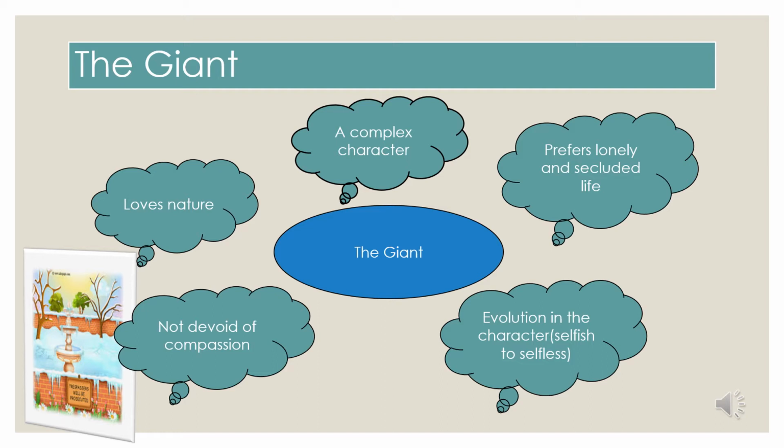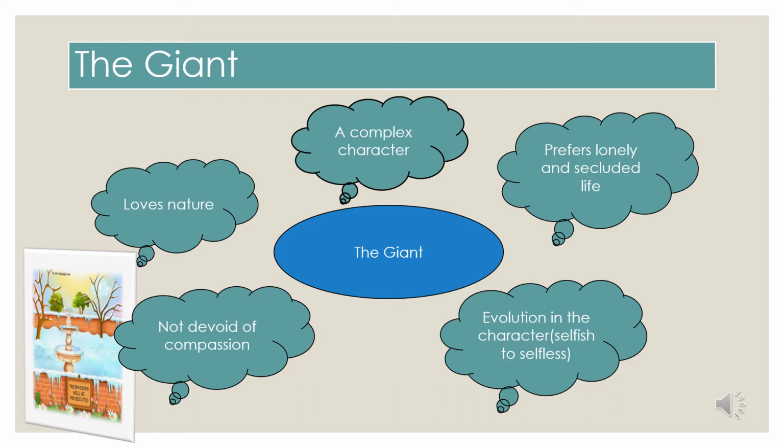When I say evolution, the giant is actually a complex character, in the sense that you can see in the beginning of the story he is very selfish, and with the evolution of the character towards the end, he becomes a selfless person. He is not a friendly person. He prefers only a lonely and secluded life in the beginning. He hates children. Towards the end, you can again see the change in his character, that he becomes friendly and sociable.